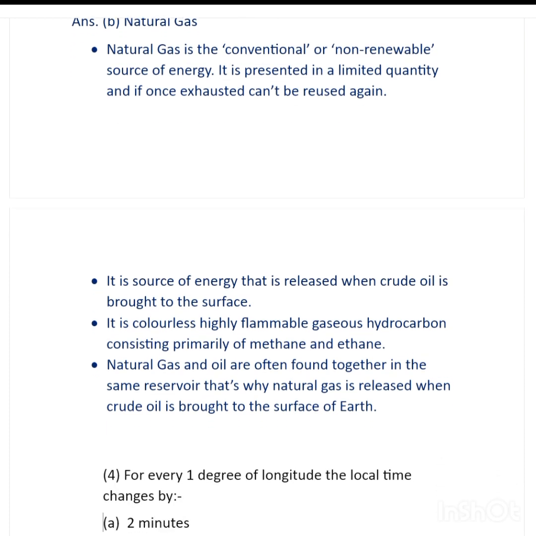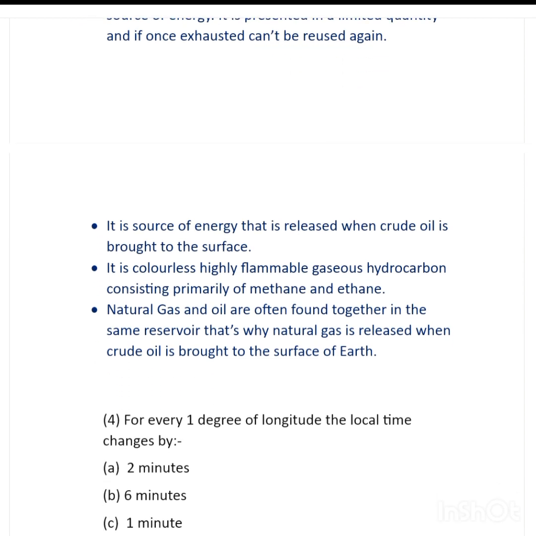And it is a colorless, highly flammable gaseous hydrocarbon consisting primarily of methane and ethane. And natural gas and oil are often found together in the same reservoir. That's why natural gas is released when crude oil is brought to the surface of Earth.